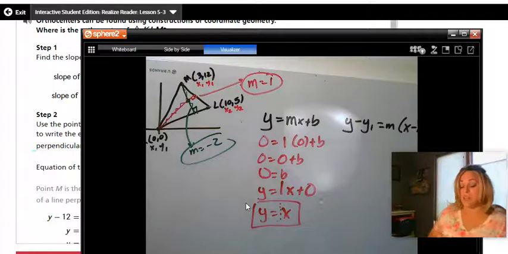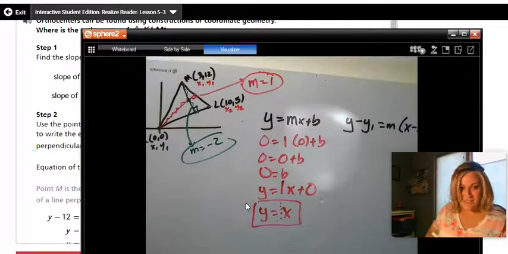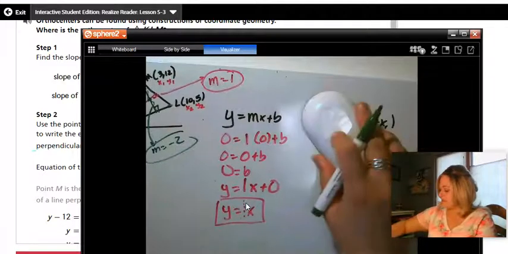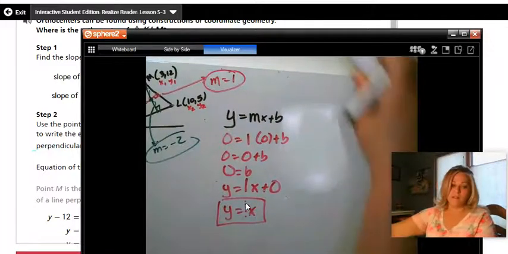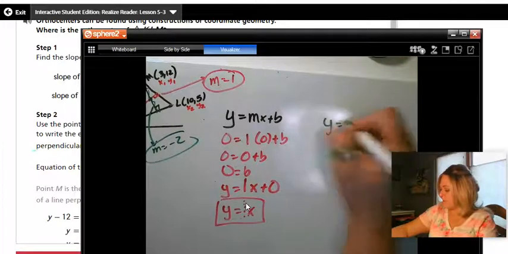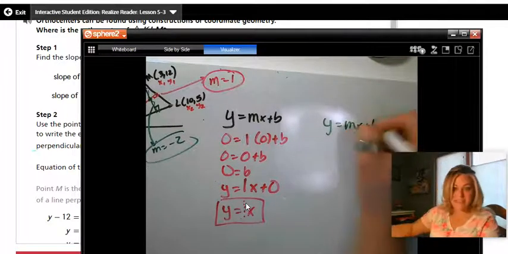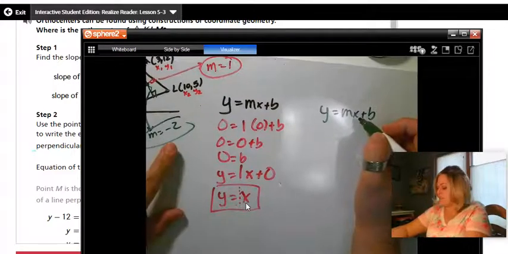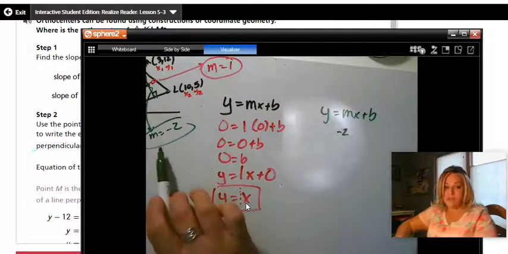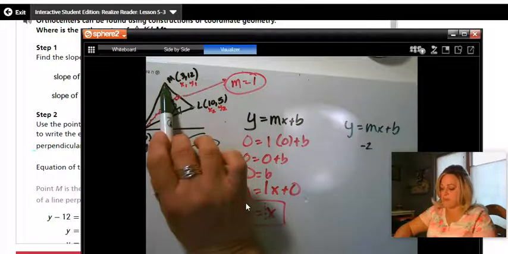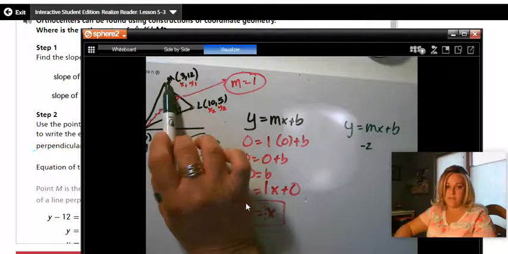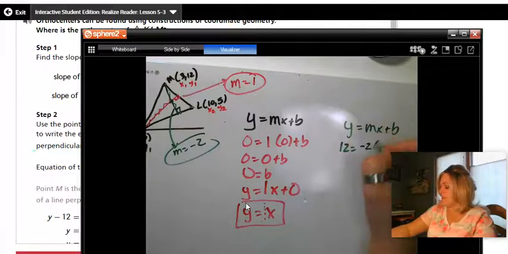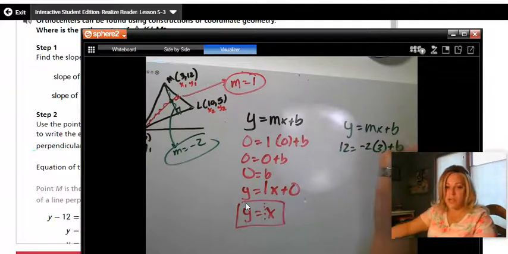Now to find the equation of the green line, same concept. You take the slope, and again, I will use the slope-intercept form just because that's what my students like best. Okay, and I'm going to use the slope, which is -2. I know that this line goes through point M, (3, 12). So I'm going to use the 3 and the 12. The 12 is the y, the 3 is the x, and I'm solving for the b.